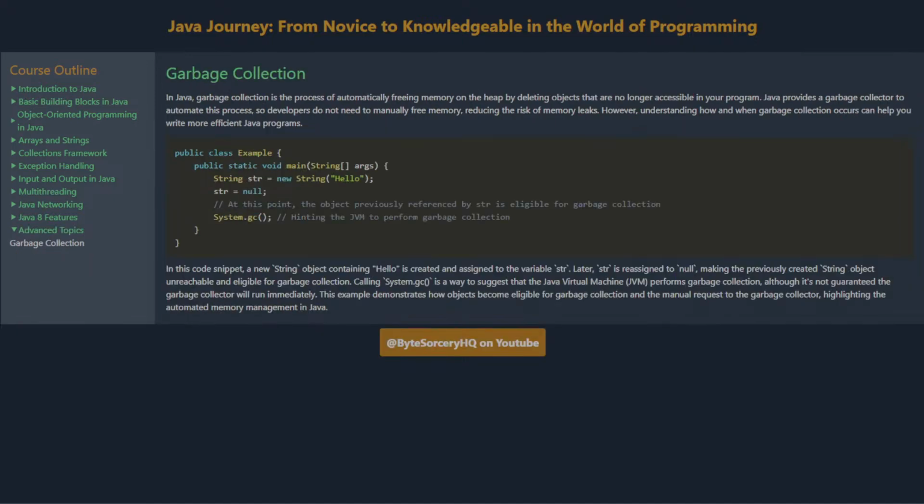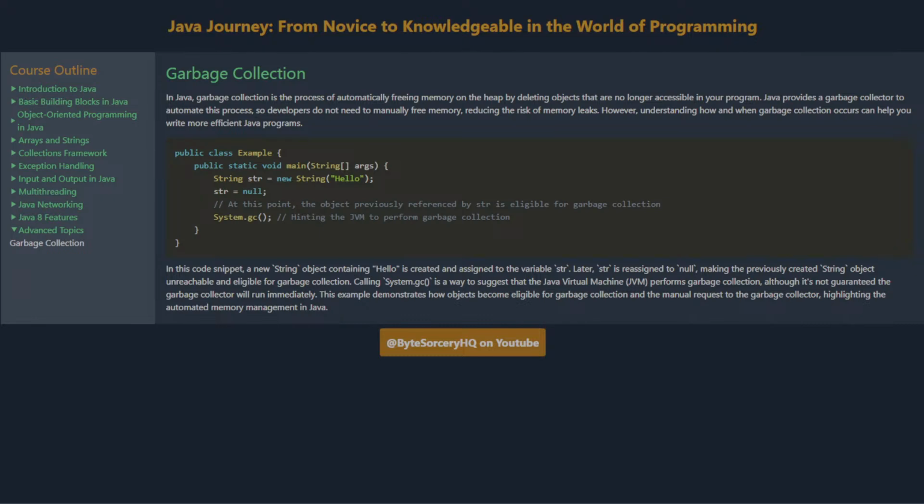Garbage collection. In Java, garbage collection is the process of automatically freeing memory on the heap by deleting objects that are no longer accessible in your program. Java provides a garbage collector to automate this process, so developers do not need to manually free memory, reducing the risk of memory leaks. However, understanding how and when garbage collection occurs can help you write more efficient Java programs.